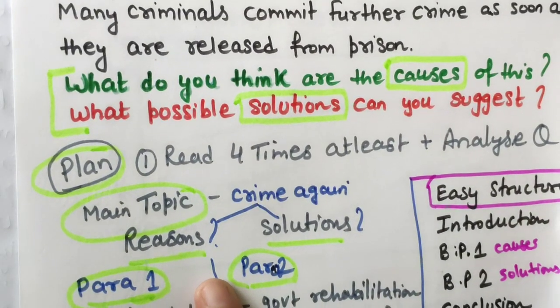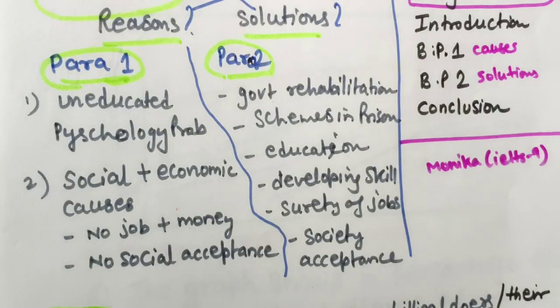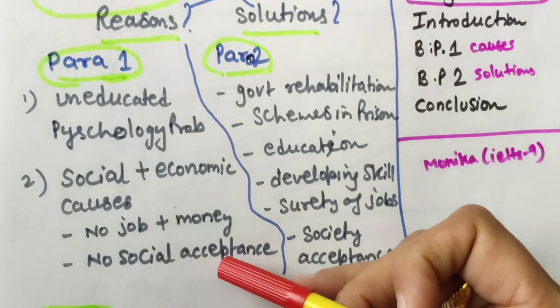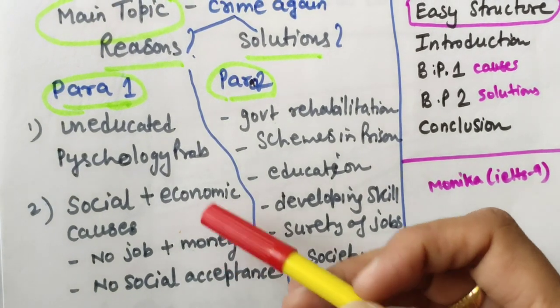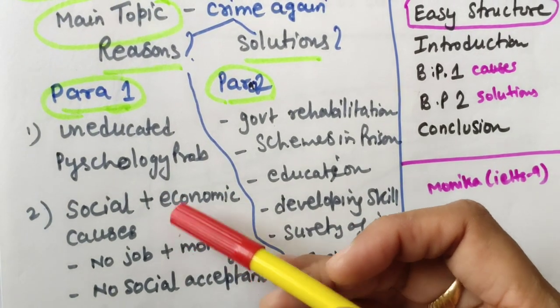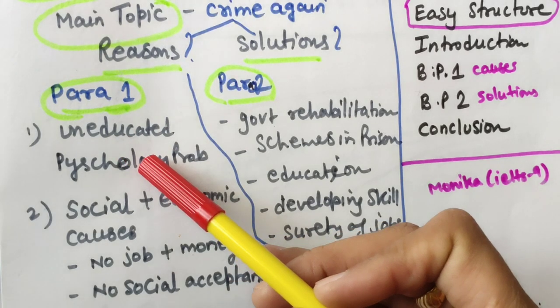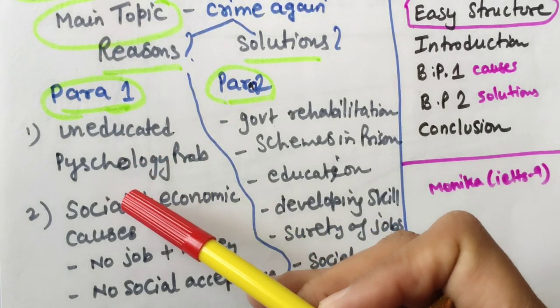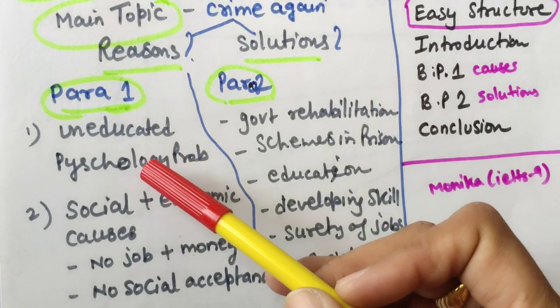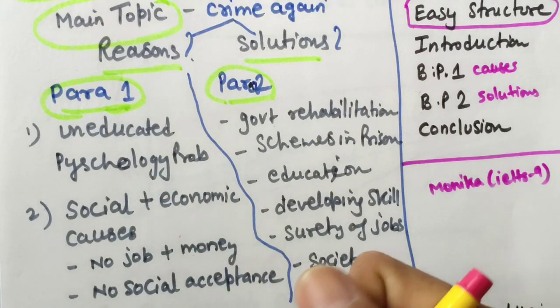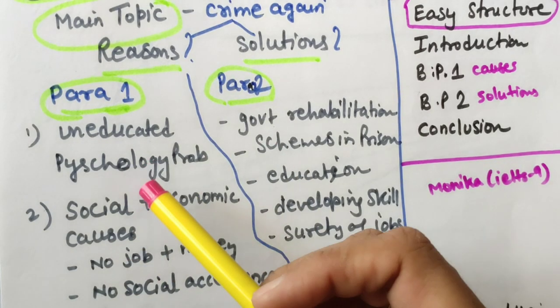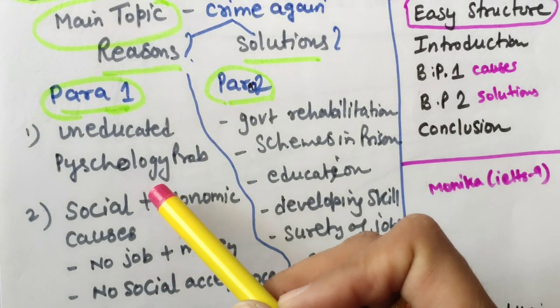Now let's brainstorm the points. See how I have done my brainstorming. In paragraph 1, the reasons, what am I going to write? Because these people are mostly uneducated, and some have psychological problems that lead them to do wrong things, because of bad company since their childhood and so on.